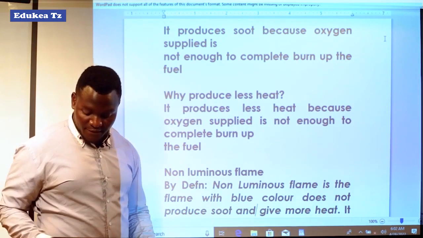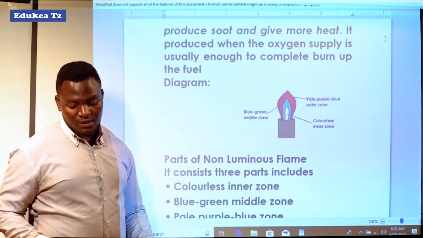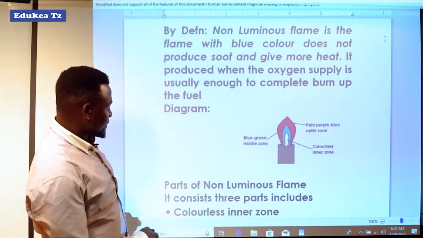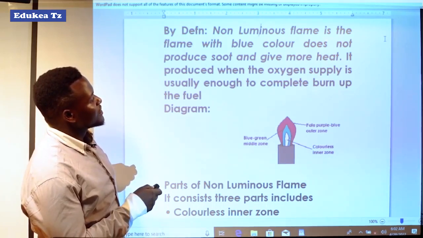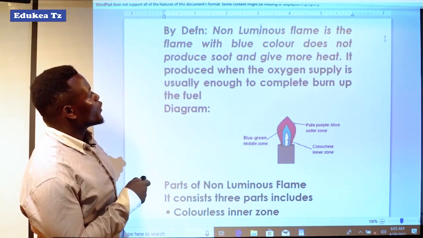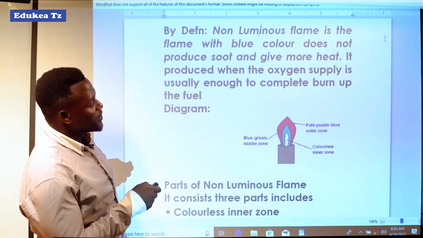Non-luminous flame, by definition, is the flame with blue color that does not produce soot and gives more heat.